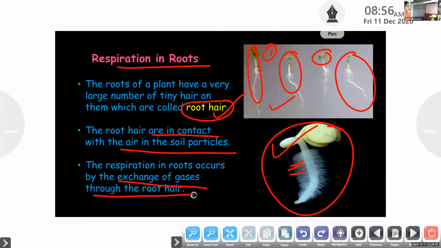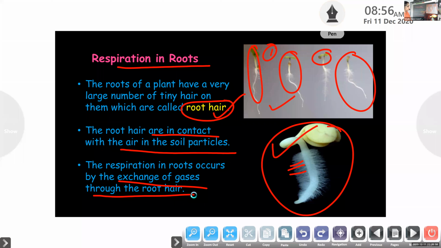So what is the name of the respiratory organ on the roots of plants? Root hair. Where can we see this root hair? Under the ground, in the soil, on the roots of the plant. So how do they help in respiration of roots? By exchange of gases. How do gases exchange? Through the root hair.